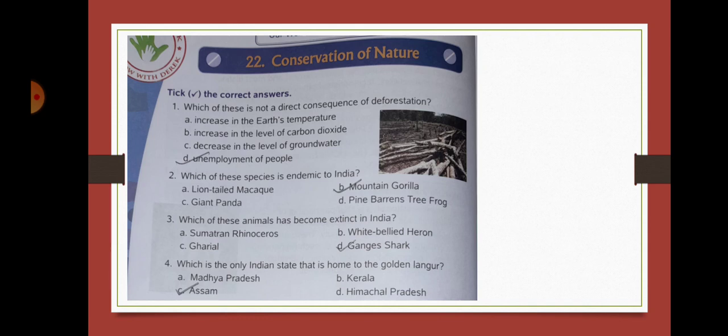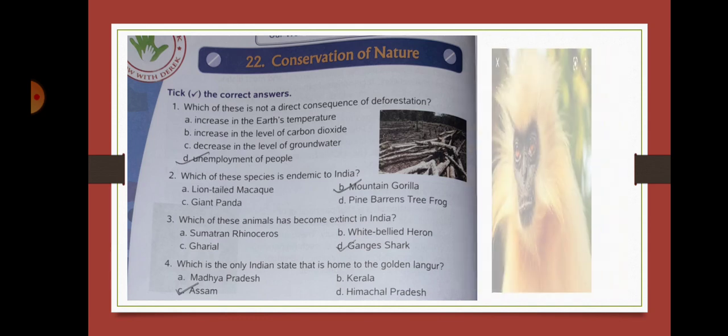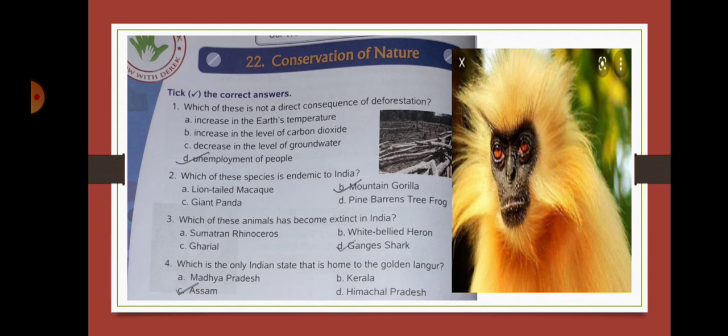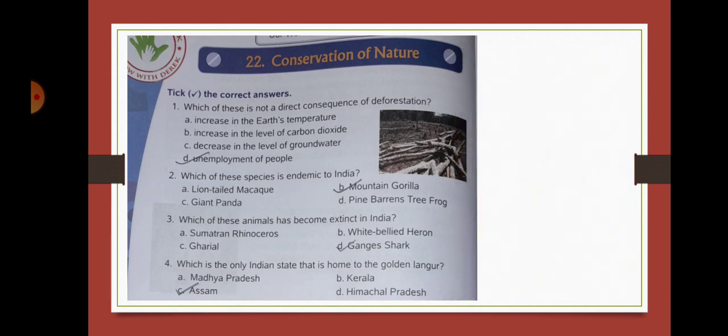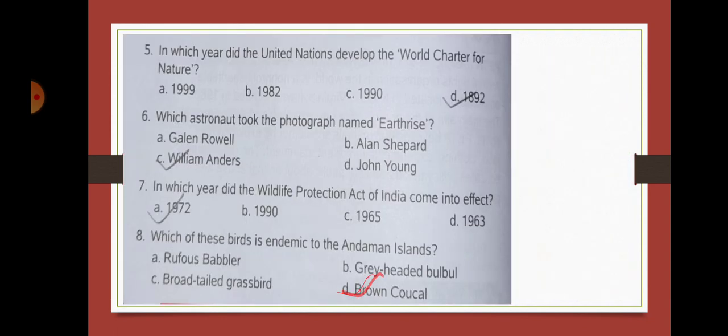Which is the only Indian state that is home to golden langur? So this is Assam, and the picture of golden langur is this, you can see in the video. So this is golden langur, and the only Indian state that is their home is Assam. Okay, that is in northeast. Next we move on to question number 5.